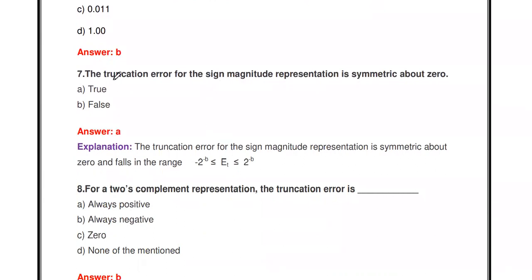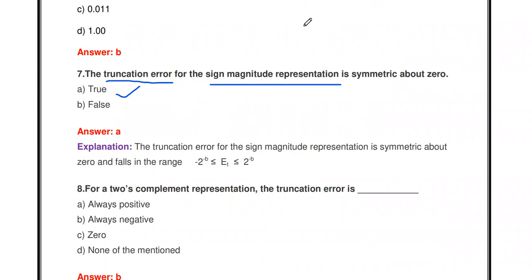Then the next one: the truncation error for sign magnitude representation is symmetric about 0. The statement is true or false. It's true. We discussed in the previous video that there are various types of binary representation in a digital computer or DSP processor: floating point representation and fixed point representation.